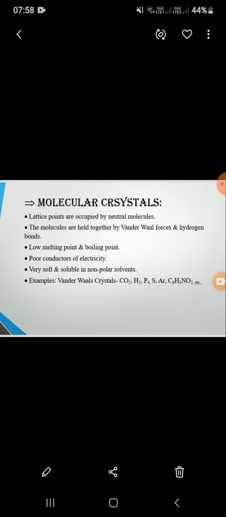Examples for van der Waals crystals are CO2, H2, P4.